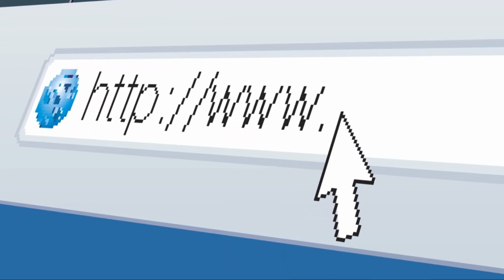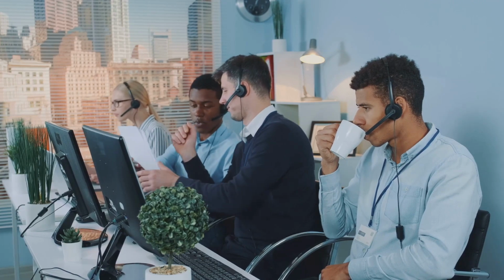Lookalike domains, URLs that mimic well-known platforms, tricking you into entering sensitive information. And fake customer support, where scammers pose as support staff and ask for private keys or personal data under the guise of solving an issue.